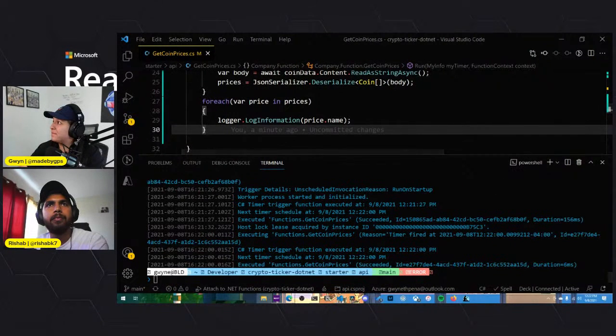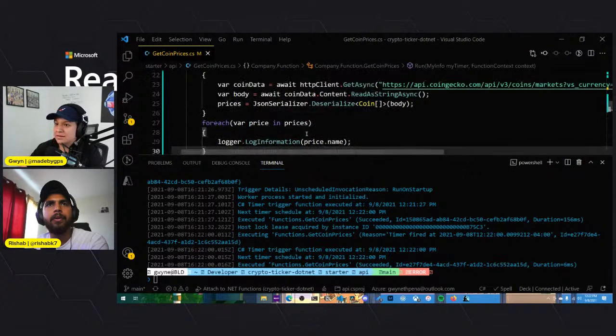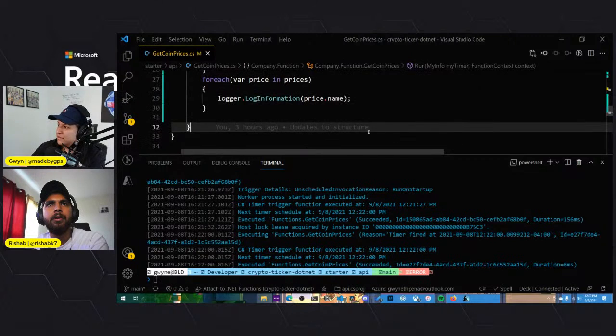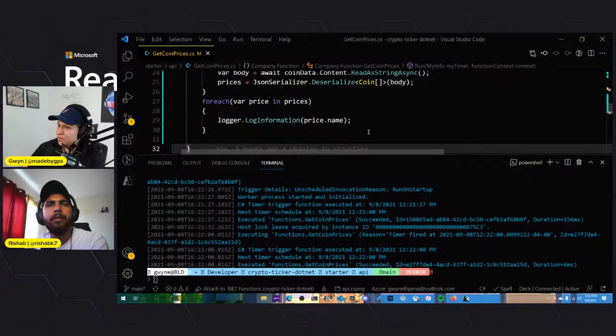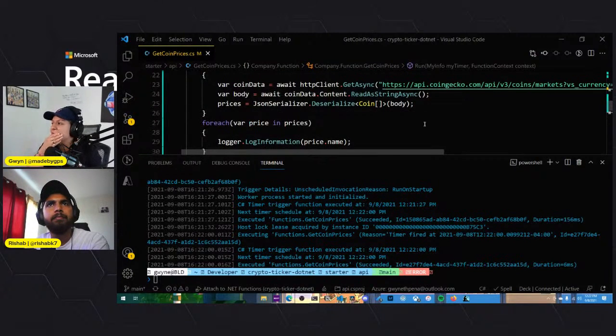Let's see. JSON type coin, read a string, coin dot for each var price in prices. Yeah, I don't see why this doesn't work. Let me take a look here. What am I missing? Read a string async body, var prices equals JSON serialize coin body for each.